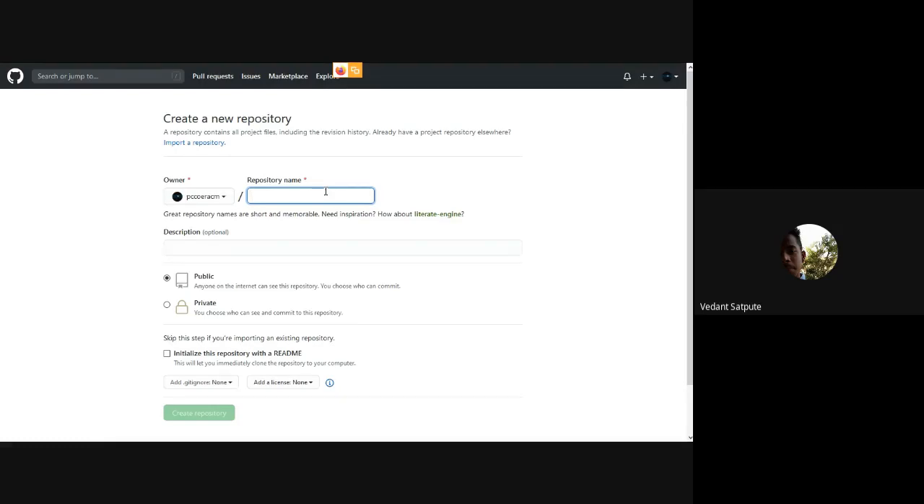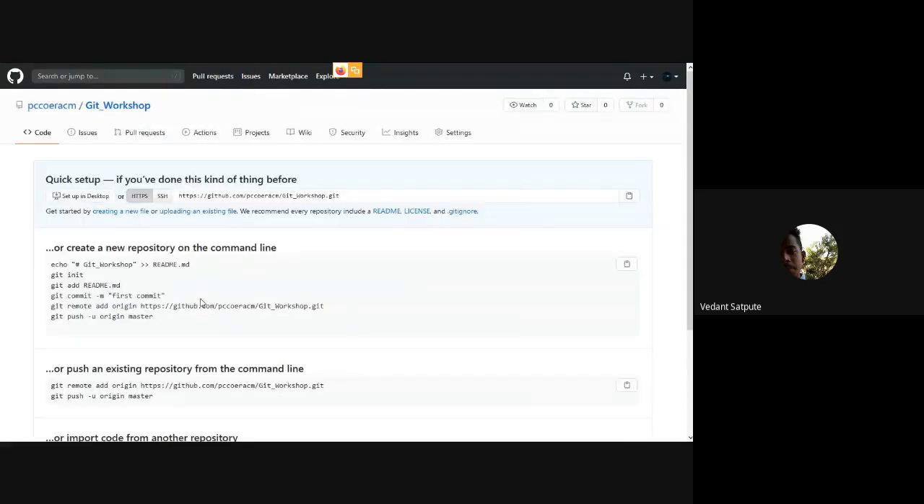Okay, so we will create a new repository. You can name it anything. We will name it Git workshop. You can add a description to this, but we won't be adding any description for now. Then you can choose it to be a private repo or public repo. Repo is short for repository. You can initialize the readme or create it later. I won't be creating it right now. Now you have created a new repository on GitHub.